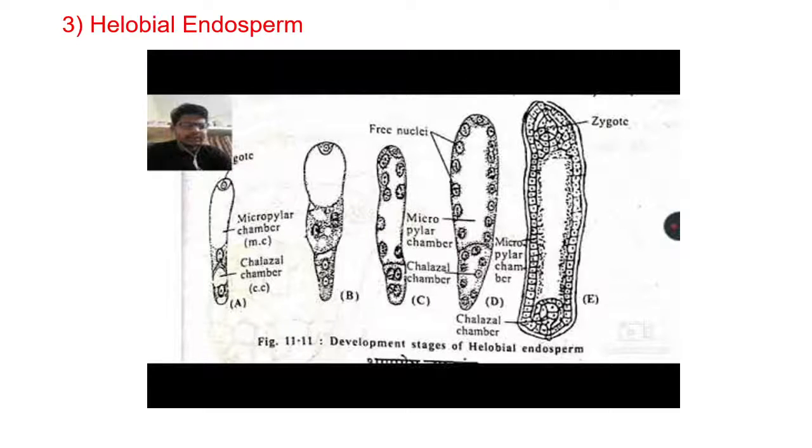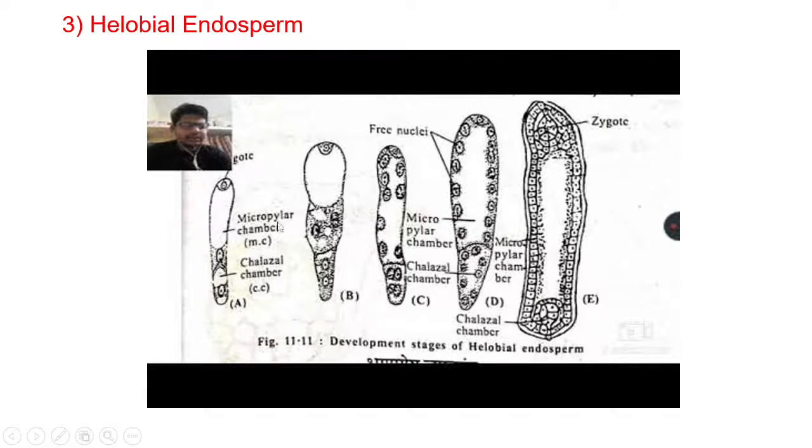Third one is nothing but the halobial endosperm. This type is intermediate between nuclear and cellular type. This type is a characteristic feature of order halobials. That's why there is a name halobial endosperm.